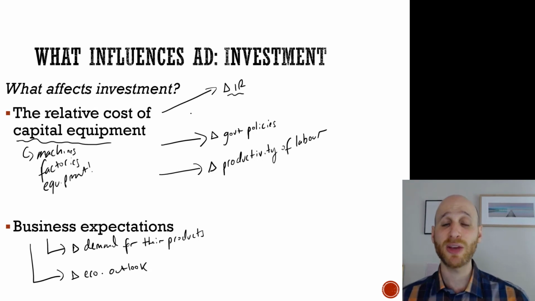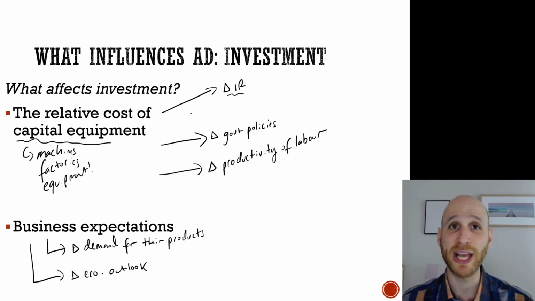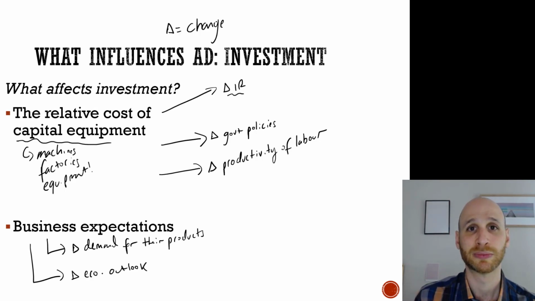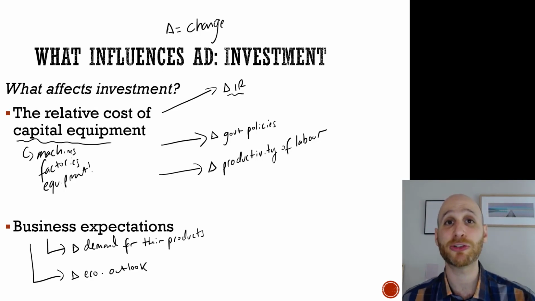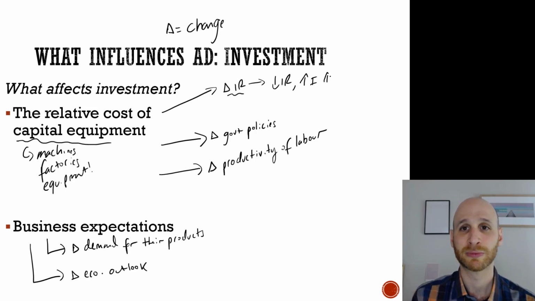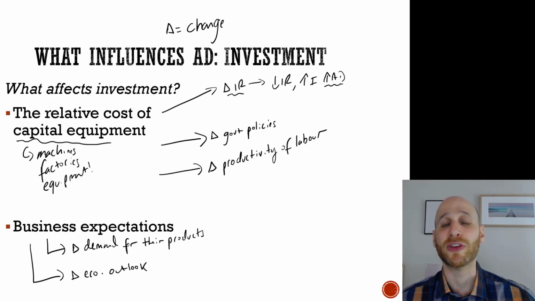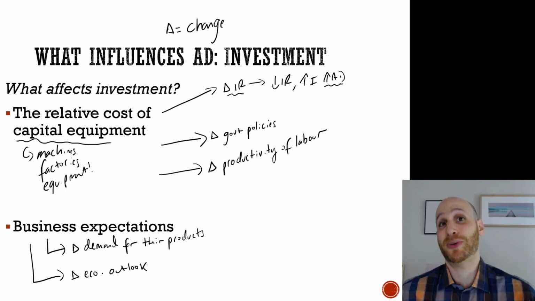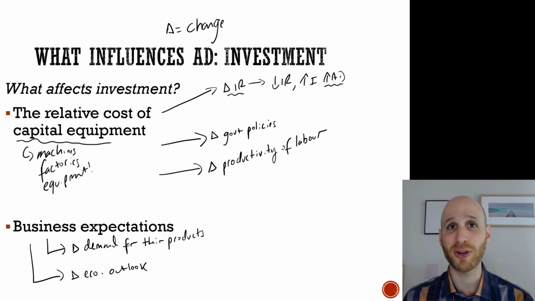Where I've got this little triangle, that is just the Greek symbol delta for change. If we look at changes in interest rates, basically the lower the interest rates, the cheaper it is to borrow, so the higher the investment. Let's look at government policies. If government policies are making it easier or cheaper for businesses to invest, they're going to increase their investment. So if changing policies favour investment, that will increase investment and aggregate demand.